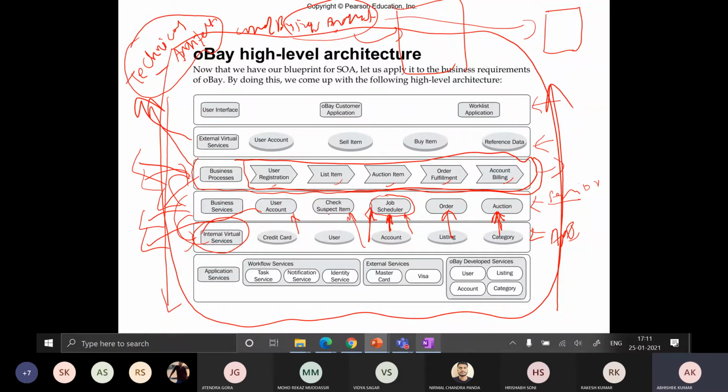Similarly, this check suspect item. If you want to check some item, it must be going to use your table, the item table or whatever table is used in this check suspect item, right? Everyone getting my point or not? So this is how we can divide our business services into either entity centric or task centric.